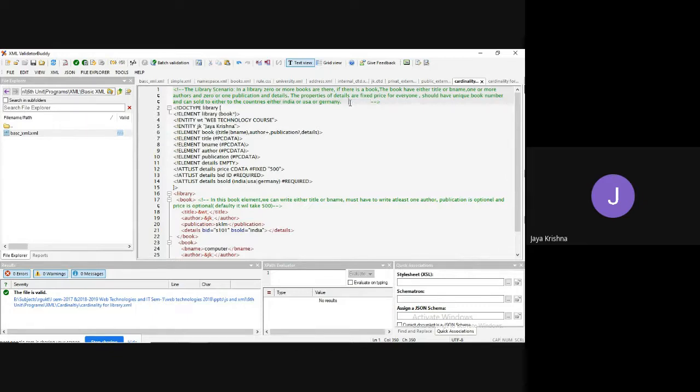Here, guys, you can observe, in a library, zero or more books are there. For that, I have taken the root element as library. Zero or more books are there.